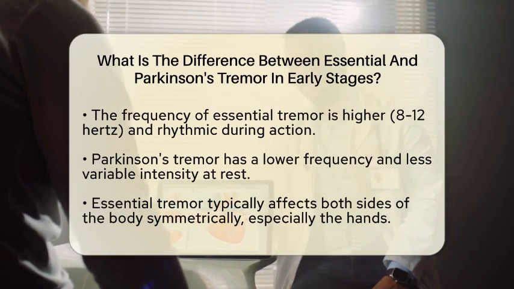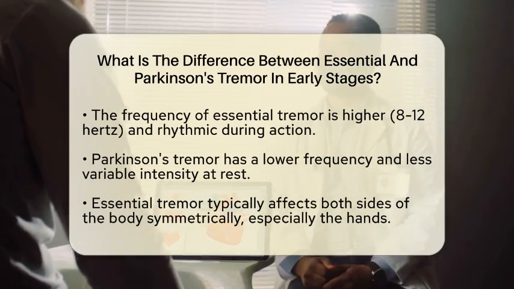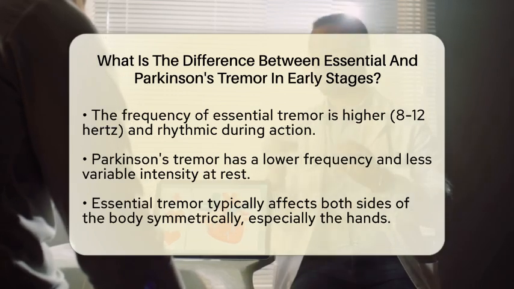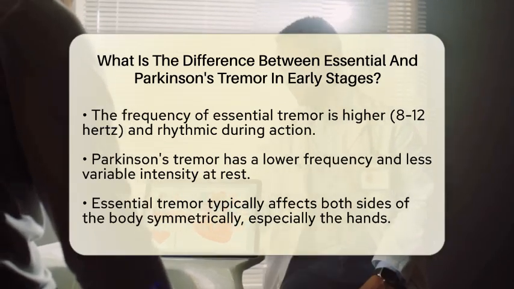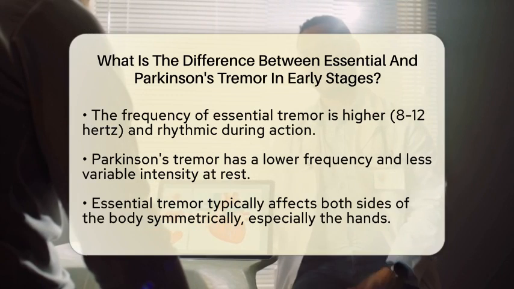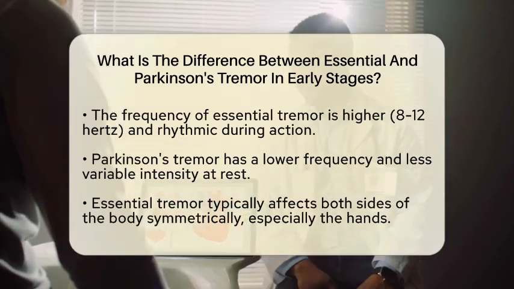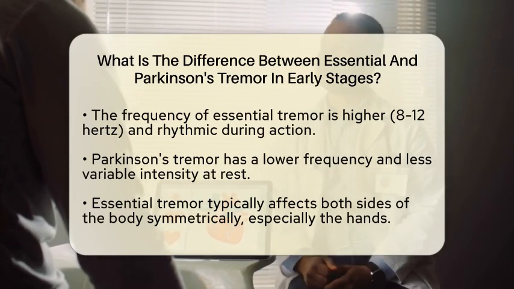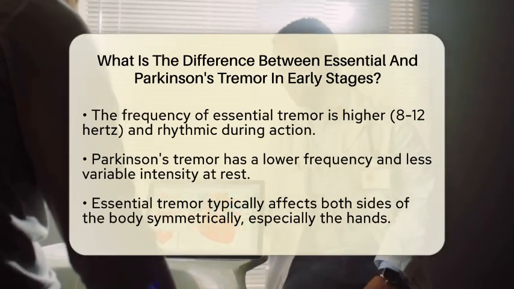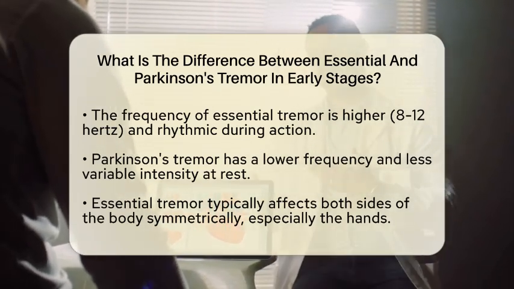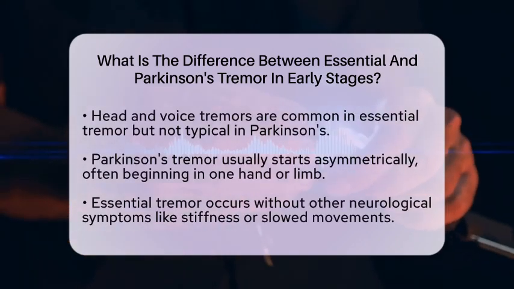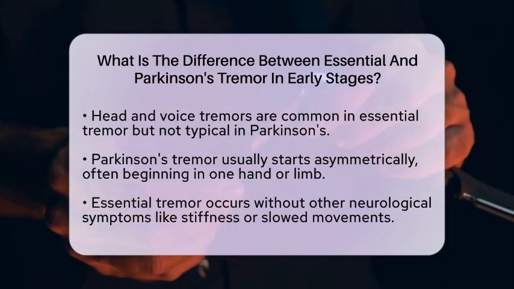Now, let's consider how these tremors affect the body. Essential tremor often affects both sides of the body symmetrically, especially the hands, but it can also involve the head and voice. In fact, head tremor is quite common in essential tremor. However, Parkinson's tremor typically starts asymmetrically, often beginning in one hand or limb before potentially spreading to other areas like the legs or chin. Head or voice tremors are not typical in Parkinson's.